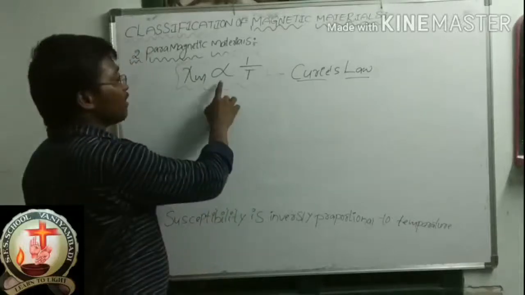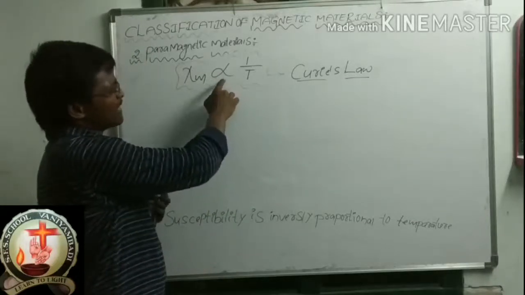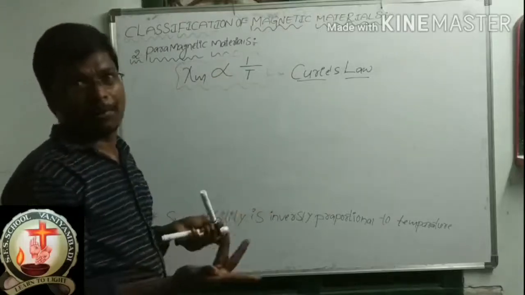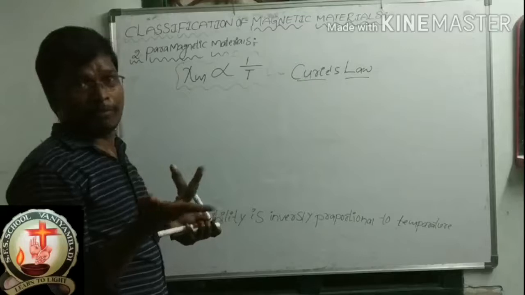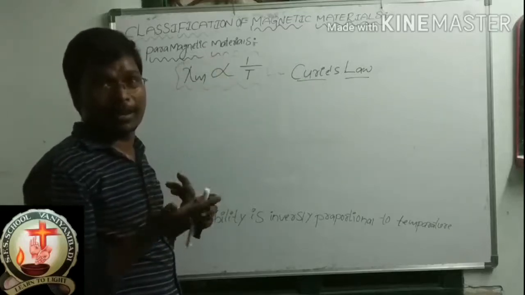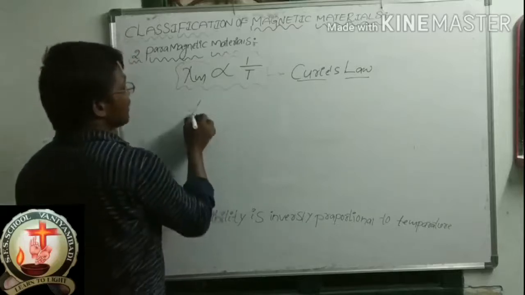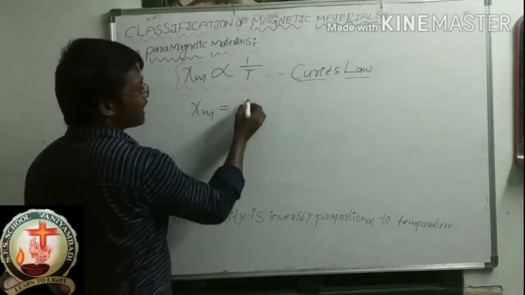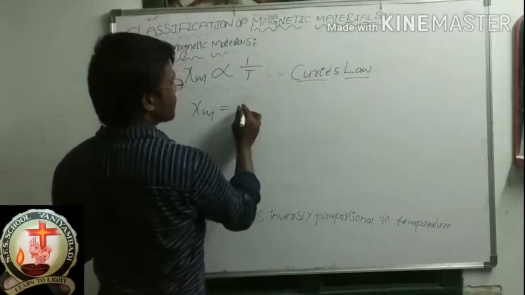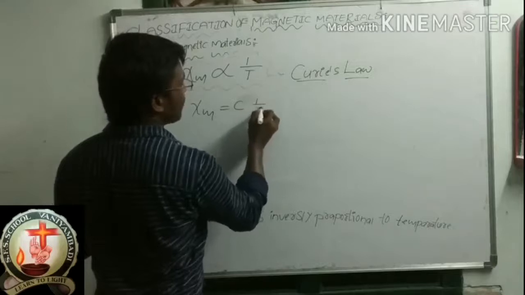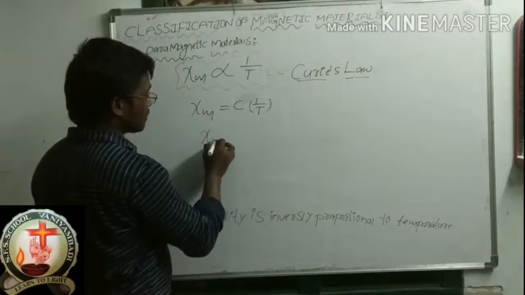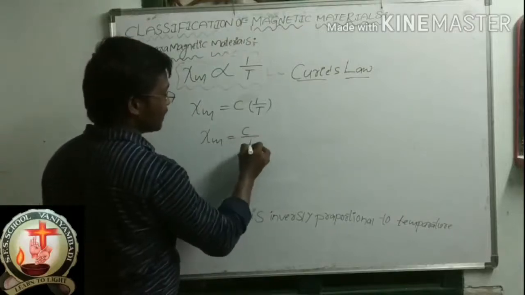And we know already, I don't want this proportionality, I want to change it into equality form. What should we do? Whenever we convert proportionality to equal form, we can take one constant, right? So Xi m is equal to, I am taking here constant C, into 1 by T. And finally, Xi m is equal to C by T.